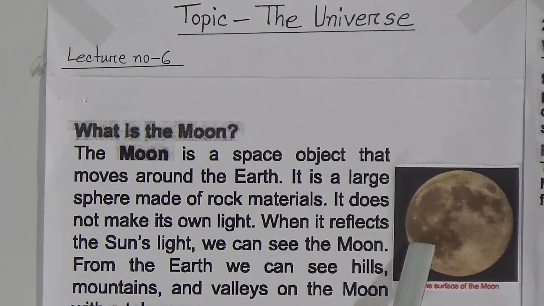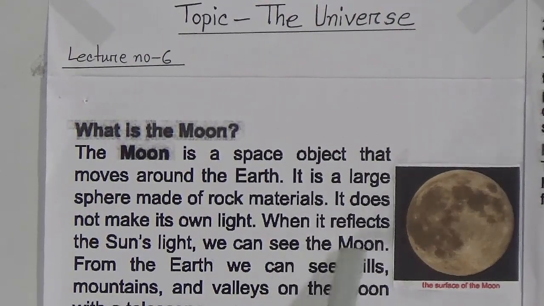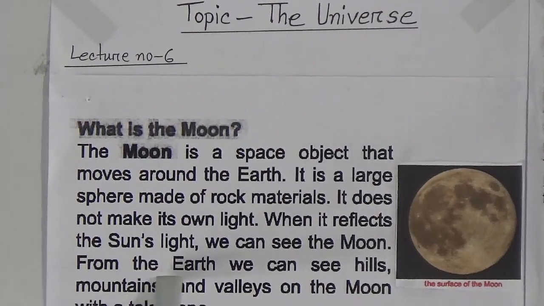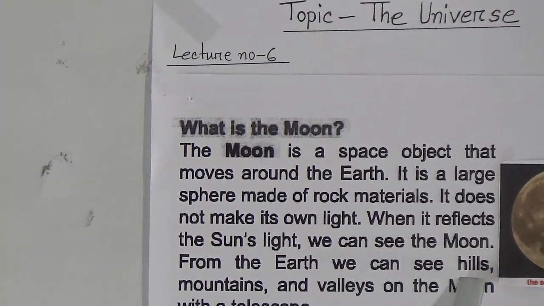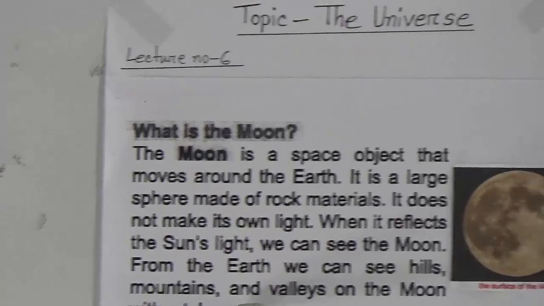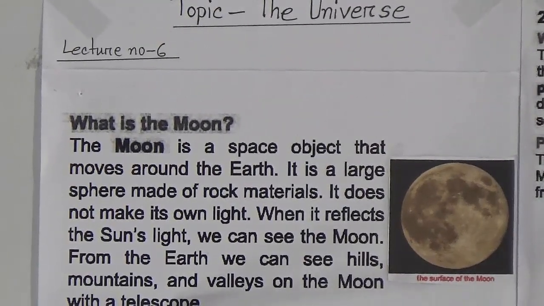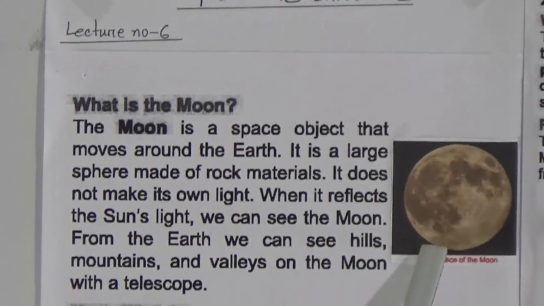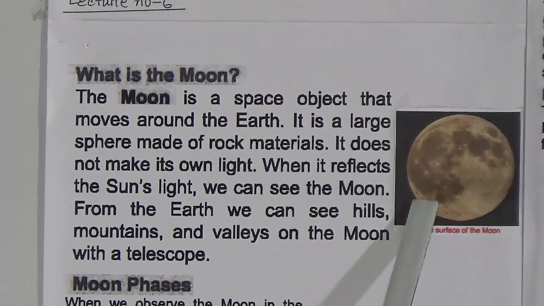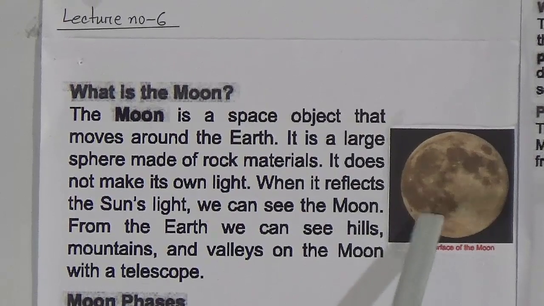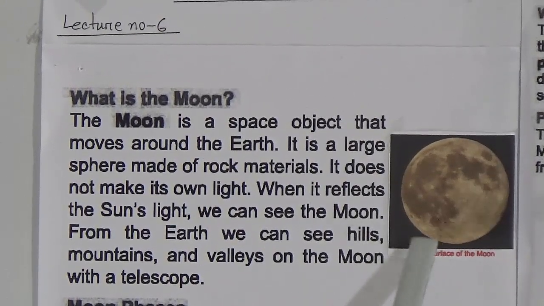That means this moon gets light from the sun. From the earth, we can see hills, mountains and valleys on the moon with a telescope. Normally, we can see the moon at night, but if you use a telescope, then you can see hills, mountains and valleys.